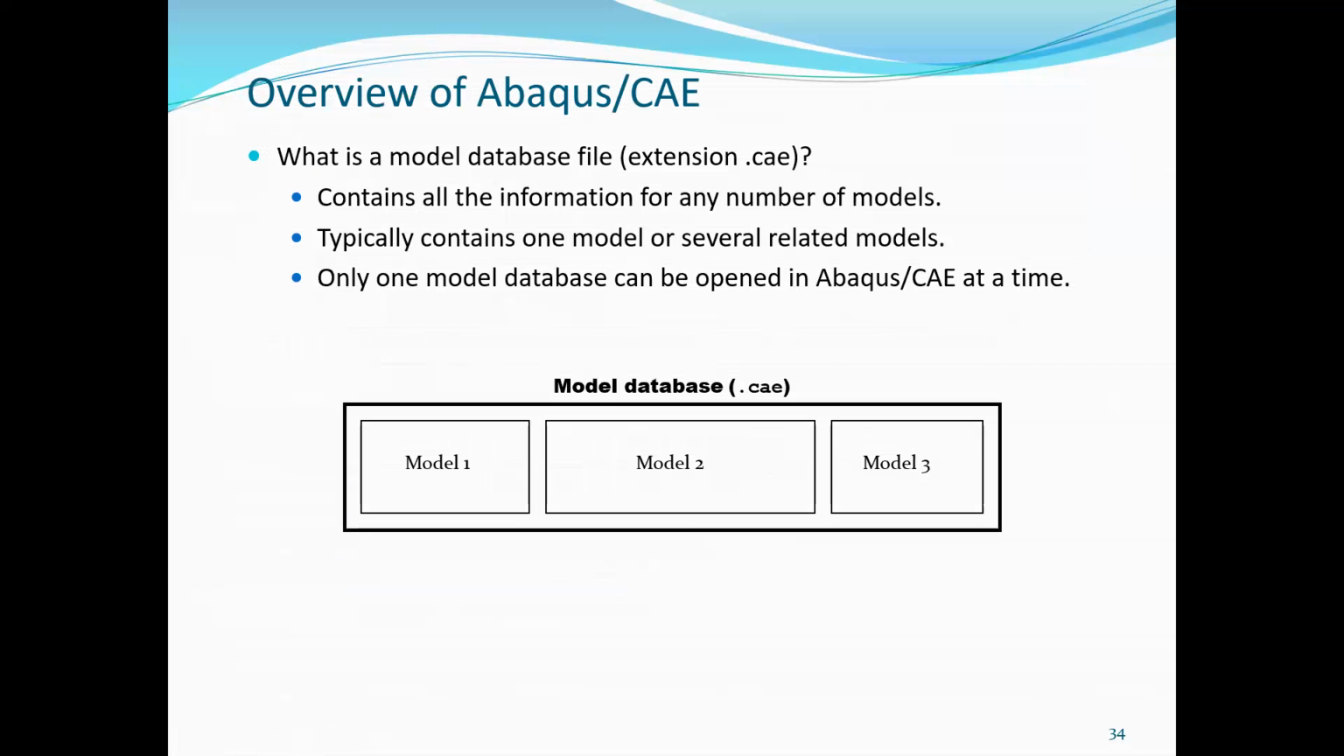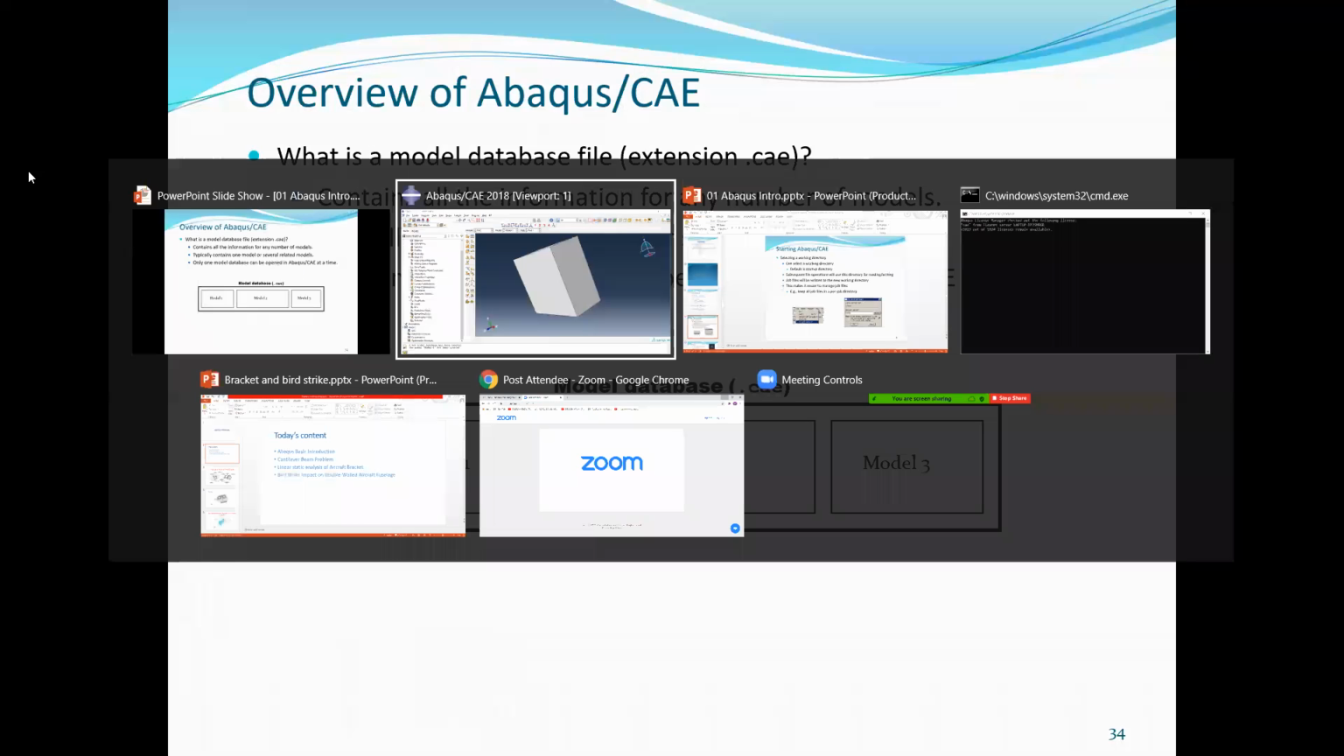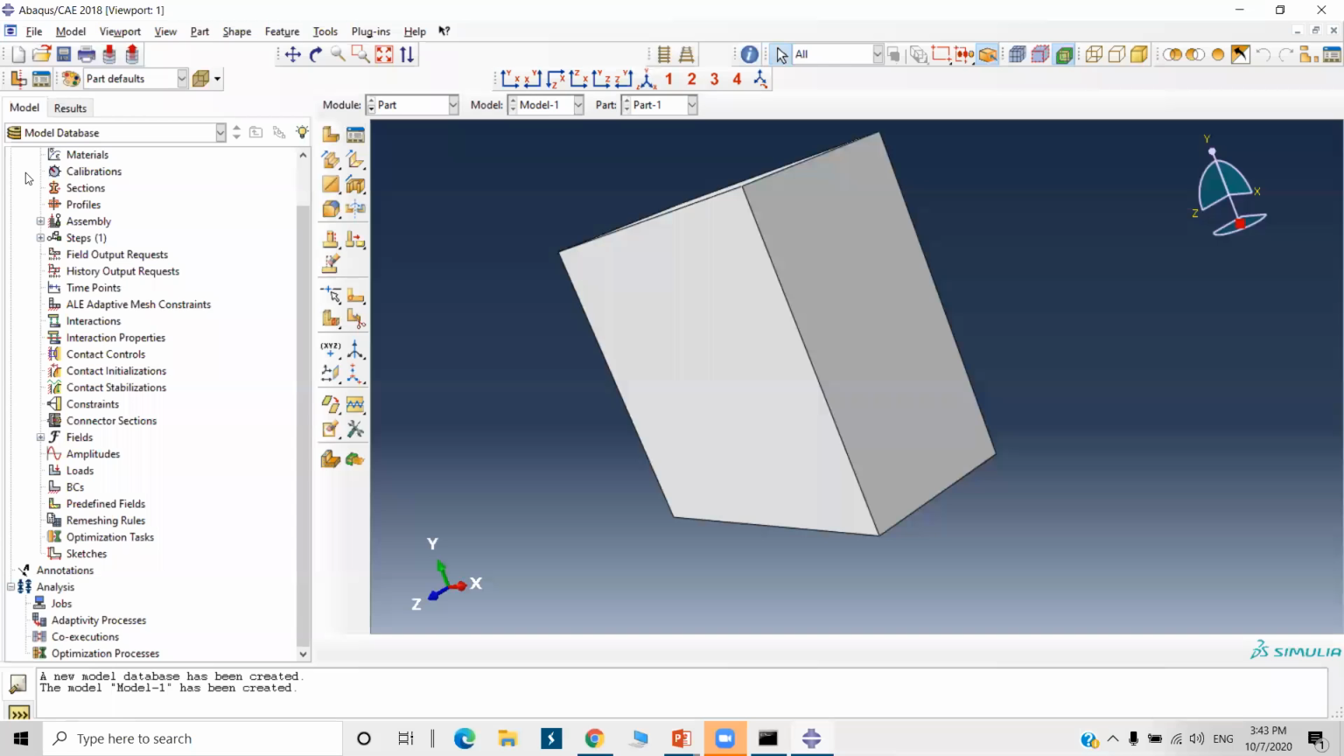Now, what is a model database file? That has the extension .cae. It contains all the information for any number of models. It typically contains one model or several related models. Only one model database can be opened in Abacus at a time. I have already shown you. Here, this is called a model. Model 1. This is a model database file.